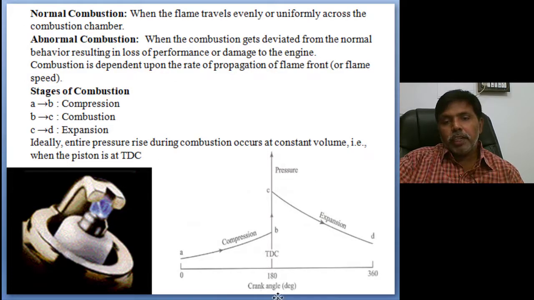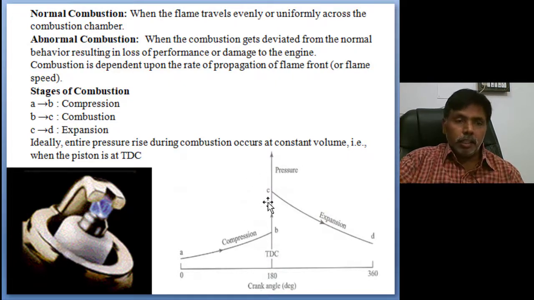You see, we are showing crank angle to pressure. Normally the piston moves from bottom dead center to top dead center, a 180 degree rotation of the crankshaft, and compression is completed. At exactly TDC, theoretically we assume that when the spark is given, combustion is initiated and complete combustion takes place with the piston at TDC itself. It reaches maximum pressure and temperature, then the piston moves from TDC to BDC and expansion takes place. So the process B and C, the combustion process, is what we are discussing in this unit.